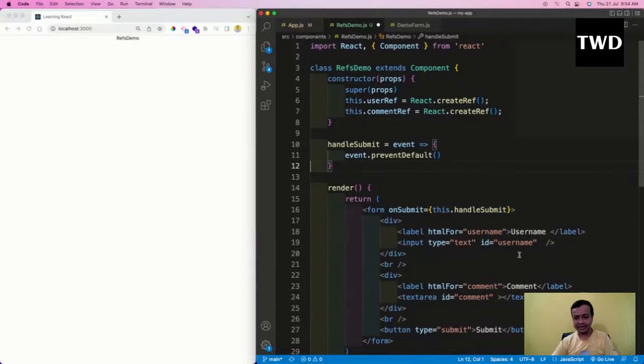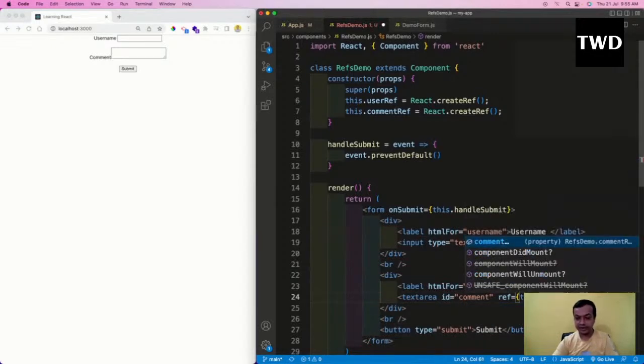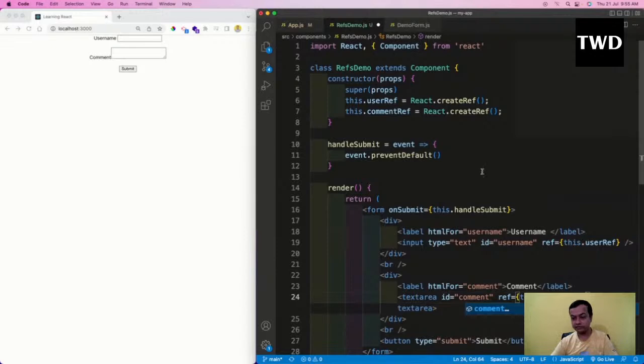But how do I access this value? Let me save it. How do I access this value? I access this value through refs. Okay, not through that value and onChange. I will access this through ref equal to this.userRef and ref equal to this.commentRef, this.userRef and this.commentRef. Okay, so that is there and save it.